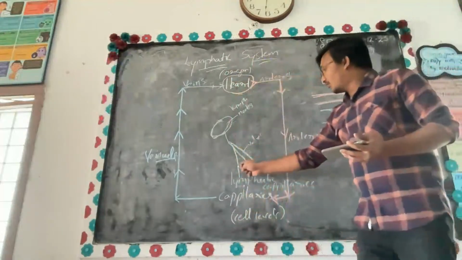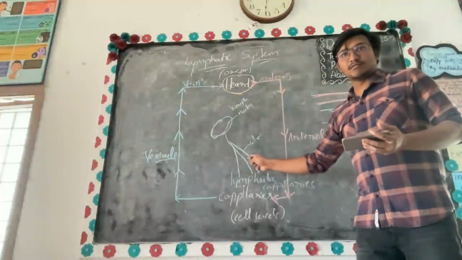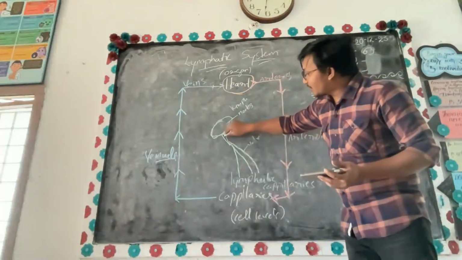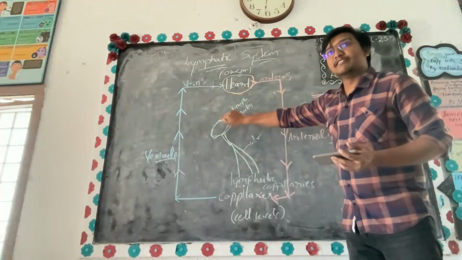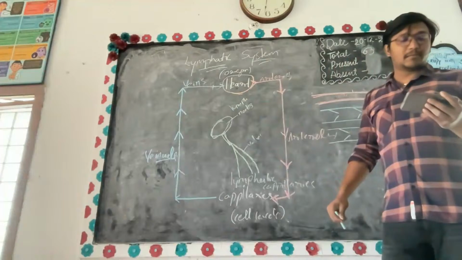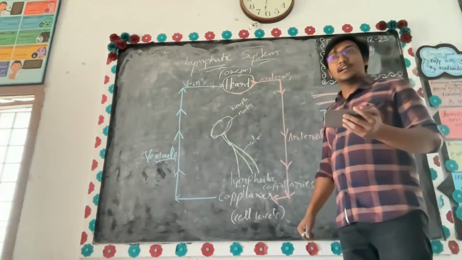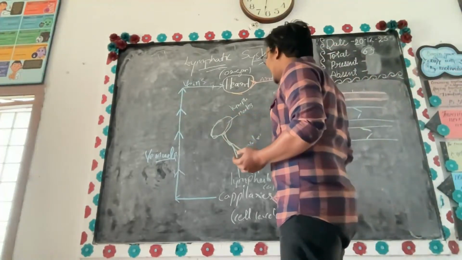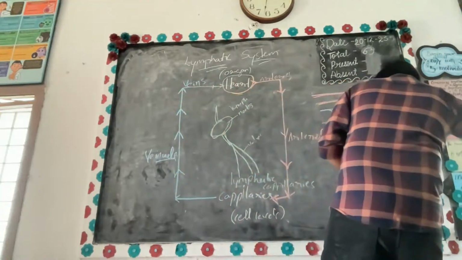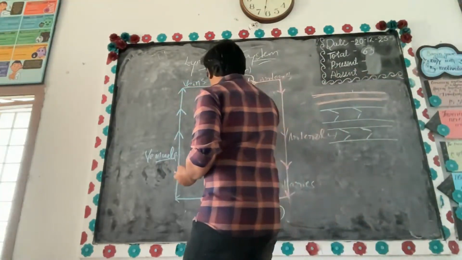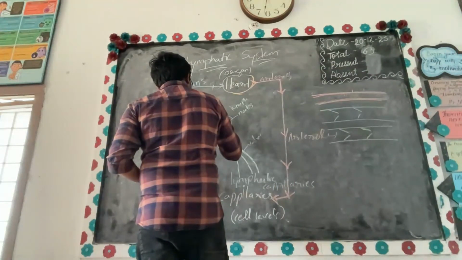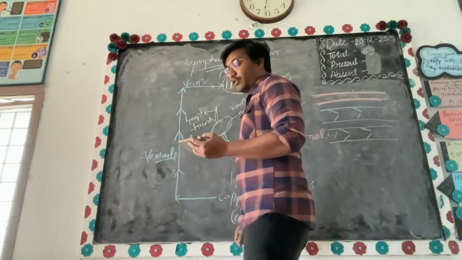Now vessels are there. These vessels are attached to a structure which is called a node. This is nothing but a lymph node. Now this lymph node is further divided into lymph trunk.